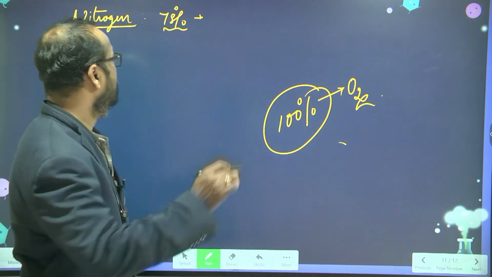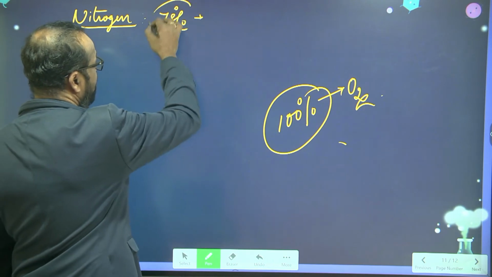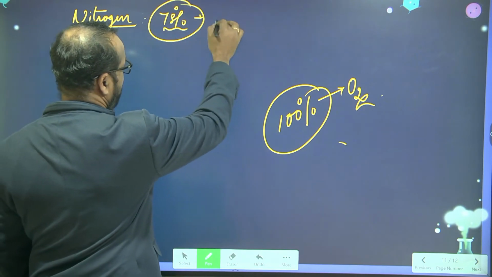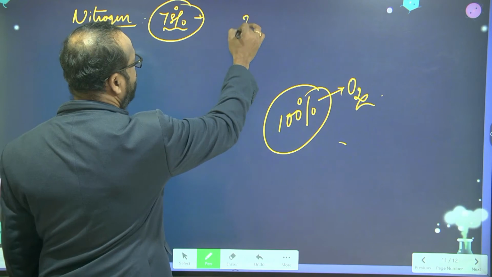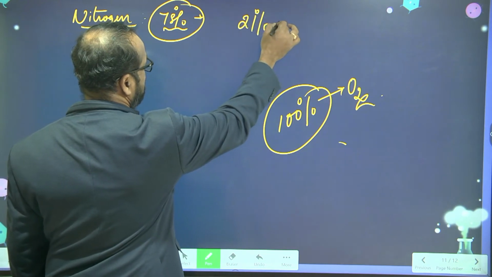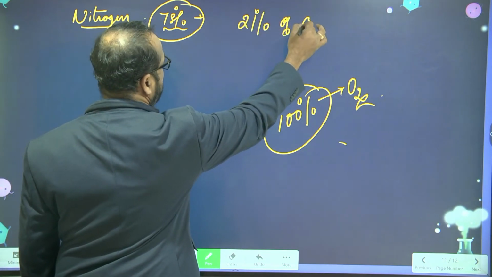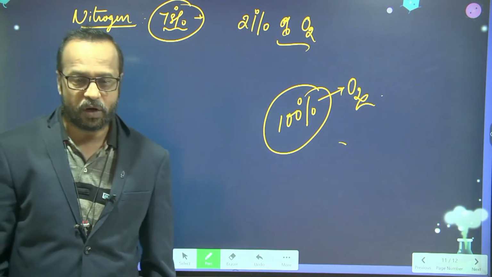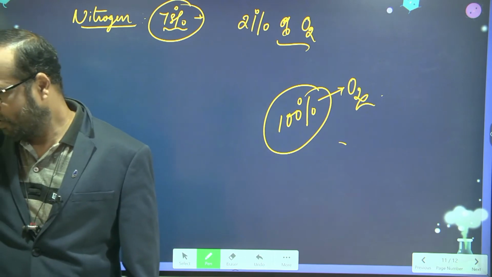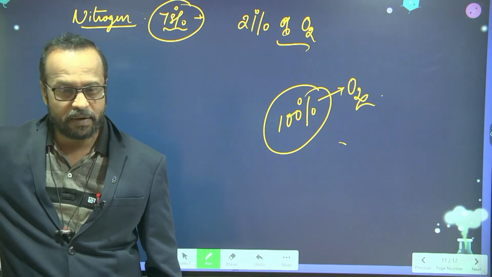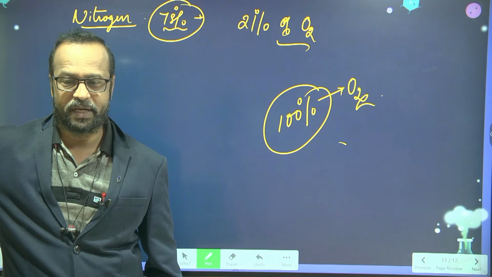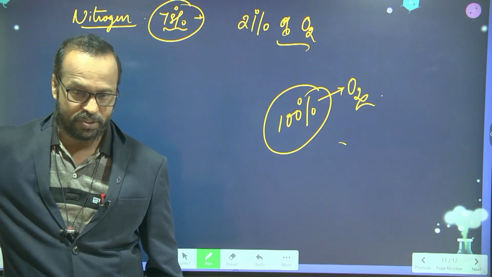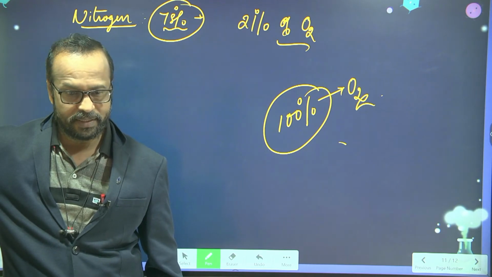So in the atmosphere there is 78% nitrogen, and only 21% oxygen is present. Therefore nitrogen is also helping in controlling fires. It reduces fast combustion. It reduces what? Fast combustion. Yes.